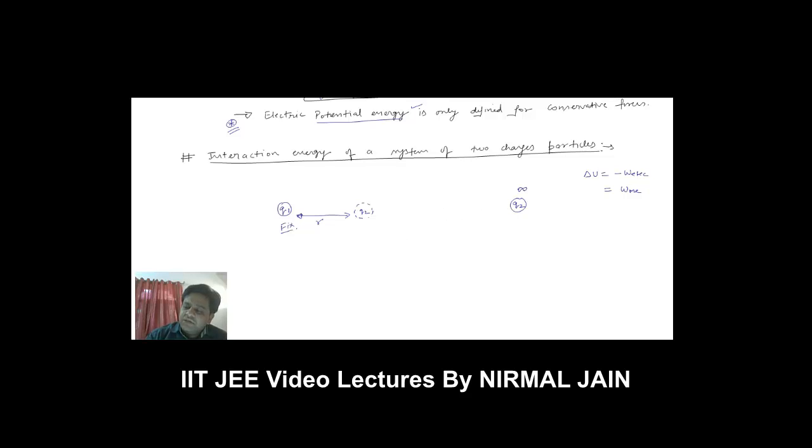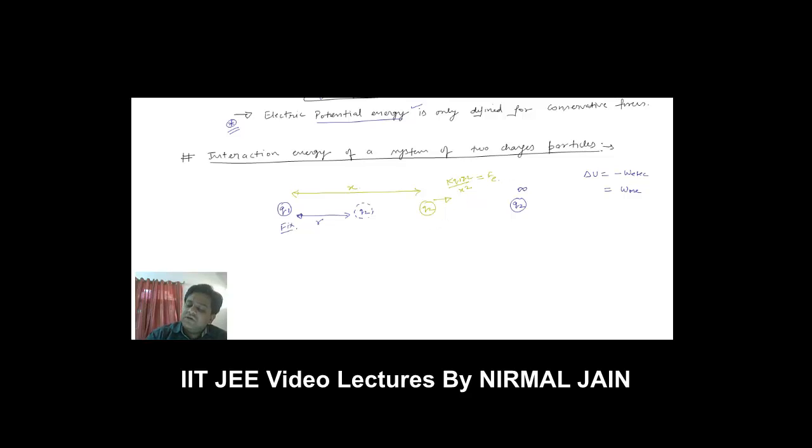So let's say this is Q2, and the separation between this Q1 and Q2 at any instant is X. At this instant, this Q2 will experience a force kQ1Q2/X² due to the repulsion of Q1. This is the electric force.